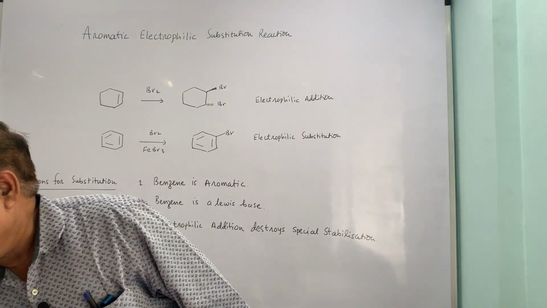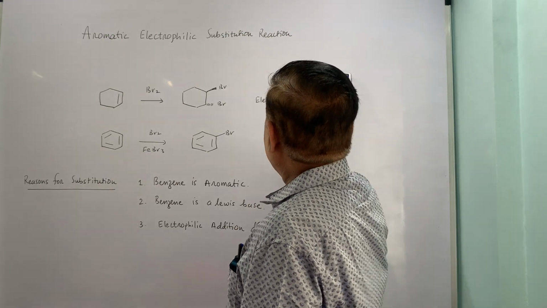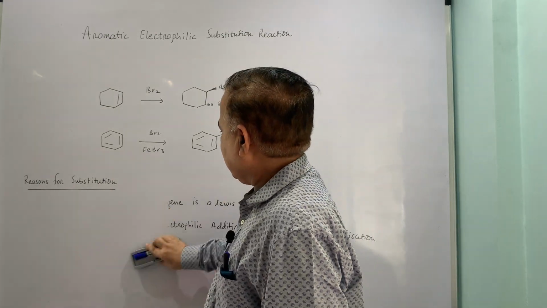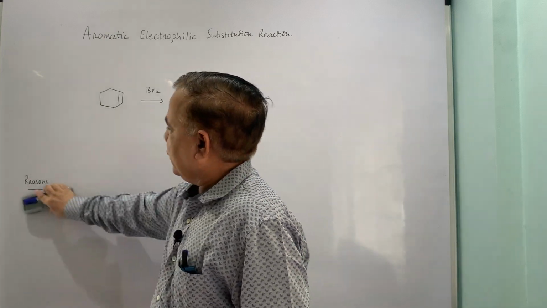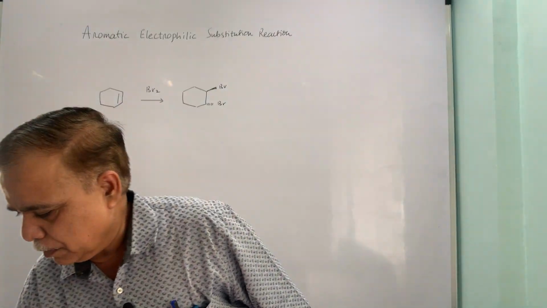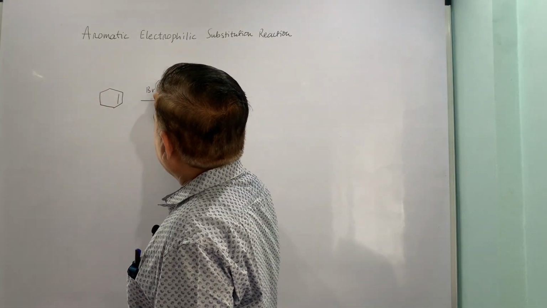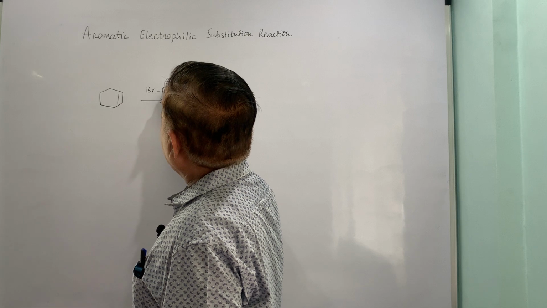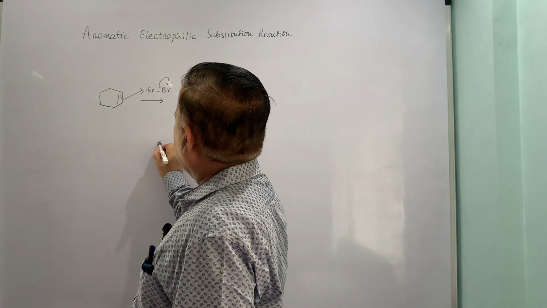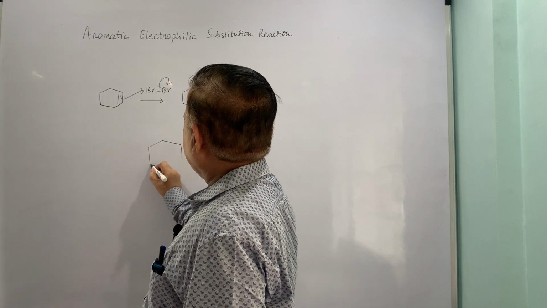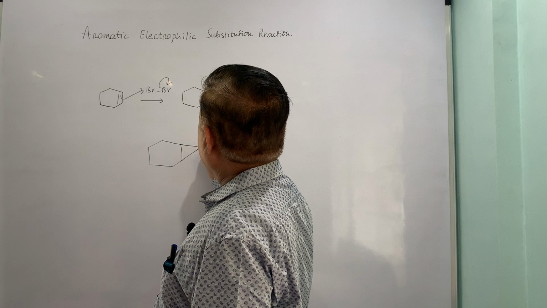Now the reaction mechanism for both is easy. The first reaction mechanism I will put, and then immediately the bromination of benzene also. So here the bromine molecule initially forms a cyclic bromonium ion.